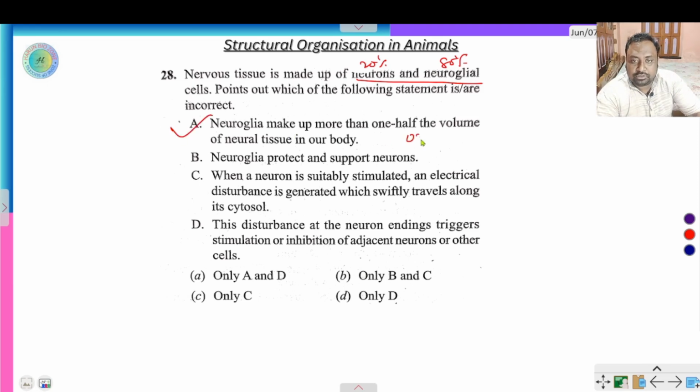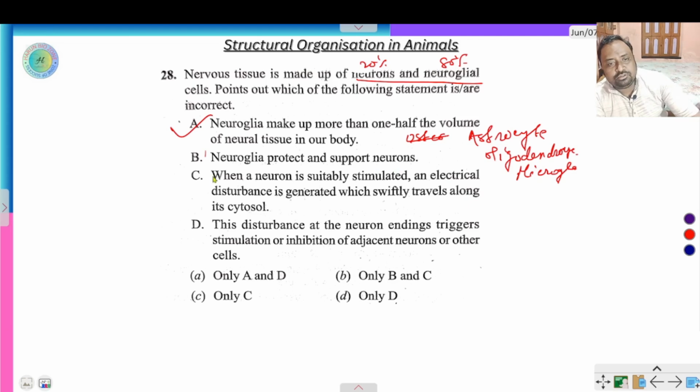We have astrocyte, oligodendrocyte, and microglia. Neuroglia protect and support neurons, right? The microglia protect and support neurons.